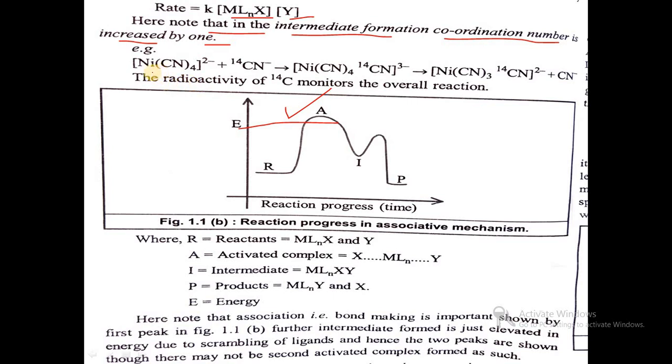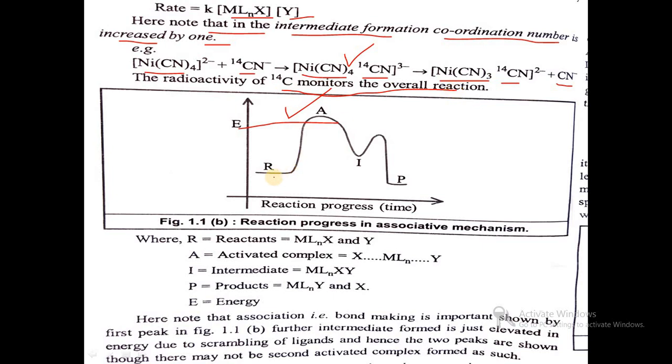So here, for example, when we take the complex Ni(CN)4 2-, and the incoming C14 labelled CN- ligand, we get Ni(CN)4(CN), which is a higher coordinated complex, and after the reaction we get Ni(CN)3(C14N), which is isotopic and involved in the reaction, and CN- is released. The radioactivity of C14 monitors the overall reaction.